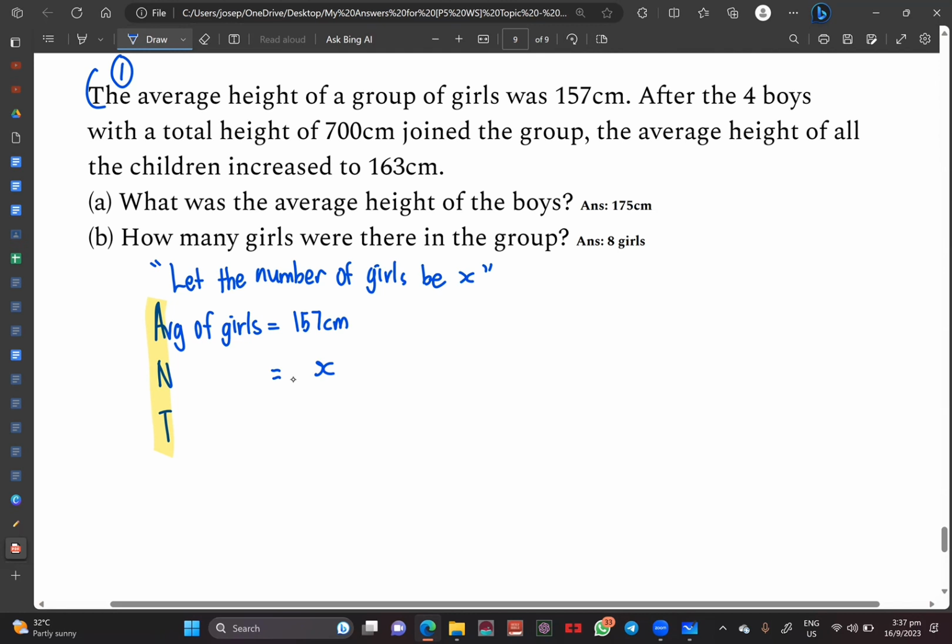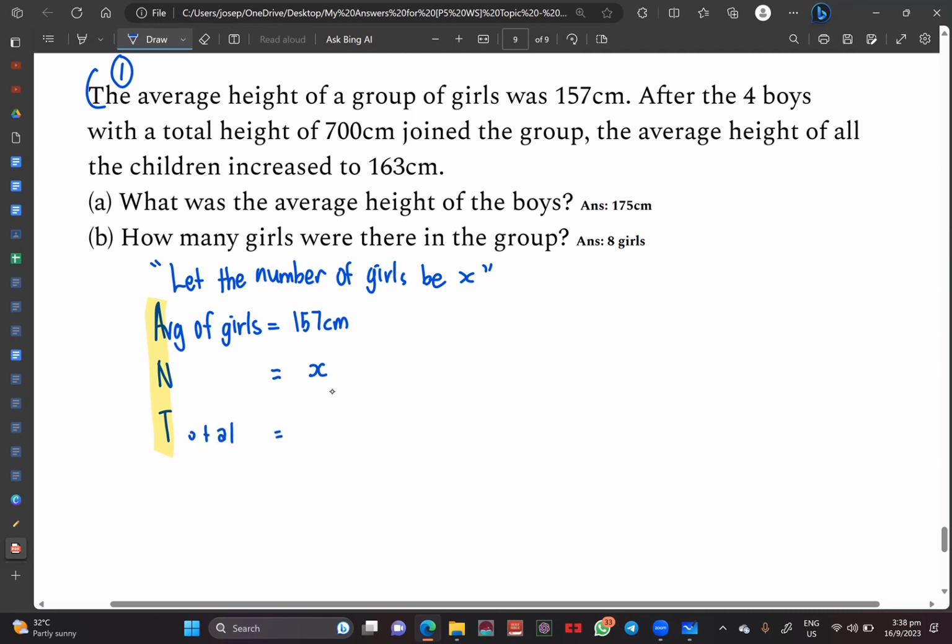Now, if I were to change this X to 10, let's say I tell you I have 10 girls, what will you tell me? What is your total? You will do 157 times 10. True? Now, but because I do not know, I cannot say that it's 10. I just call it X. Agree so far? X is my number of girls.